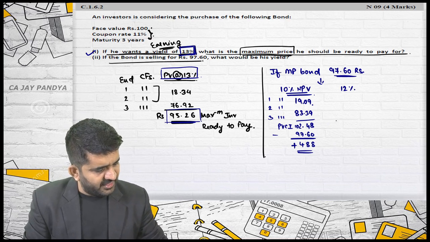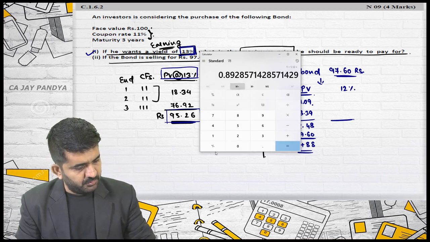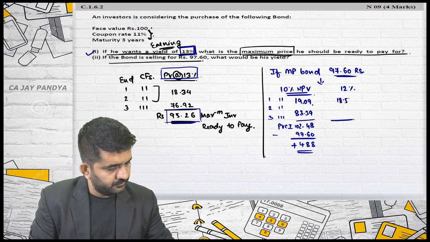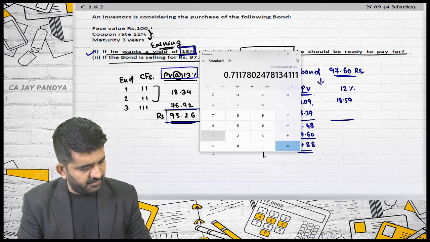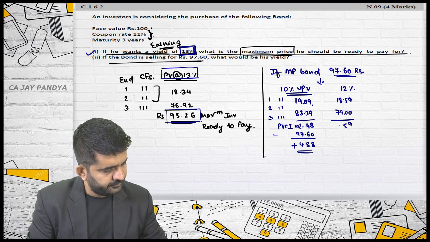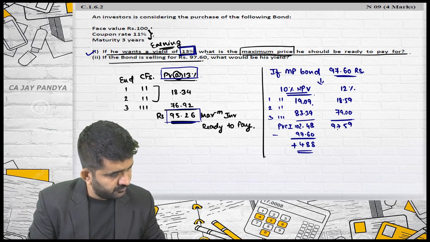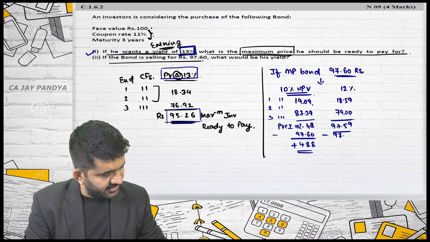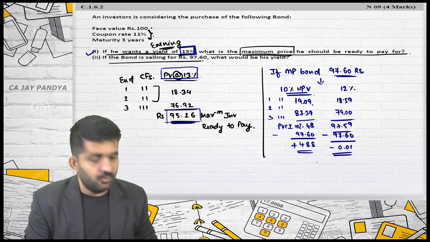Same, I will be finding out the present value of cash inflow at the rate of 12%. 1 divided by 1.12 multiplied by 11 is 18.59. 1 divided by 1.12 cubed multiplied by 111 is 79. The total is $97.59. This is 97.60. The difference is negative 0.01.